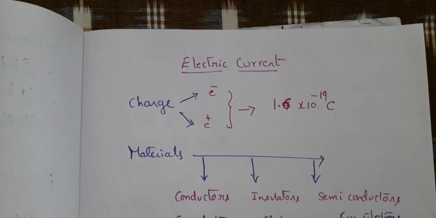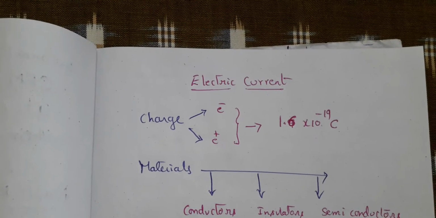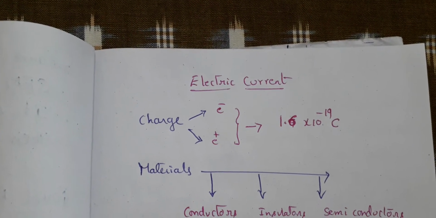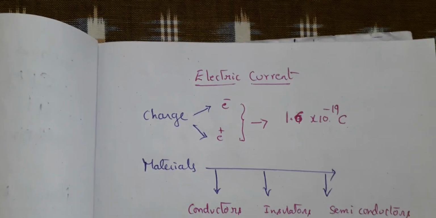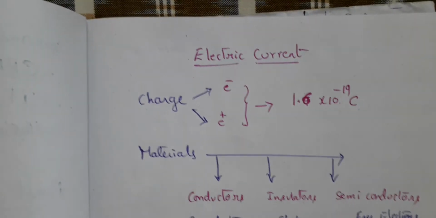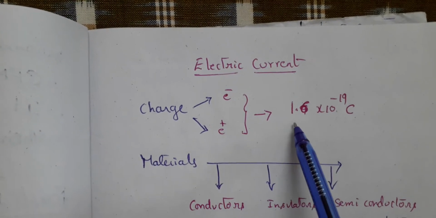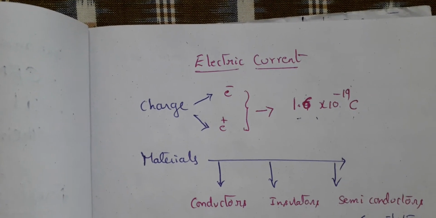In talking about charges inside the atom, we have two charges, positive and negative. The negative charge is the charge of the electron, and the positive charge is the charge of the proton. Both have the same magnitude, which is 1.6 × 10^-19 coulombs.